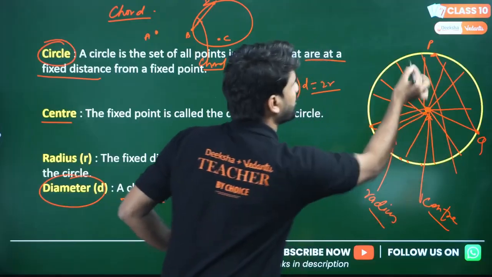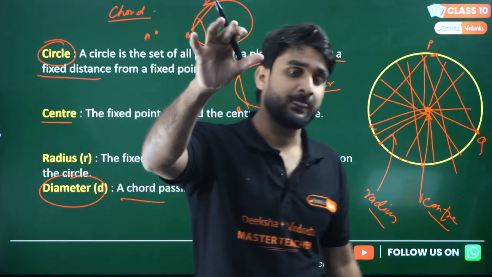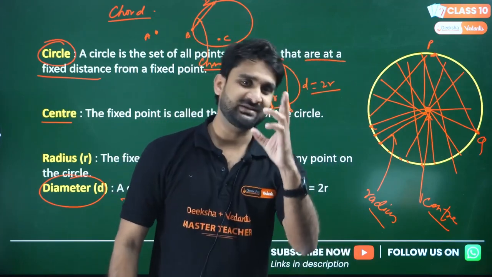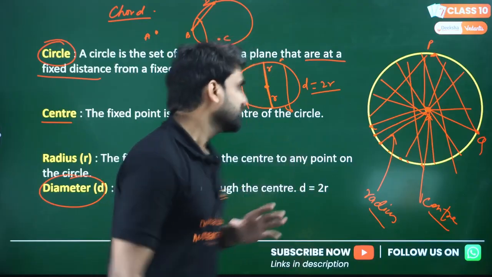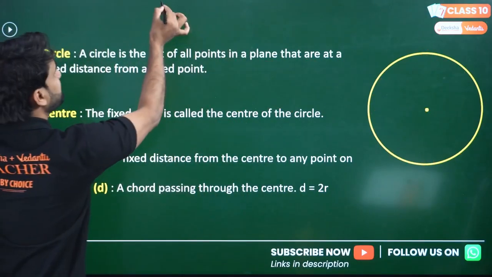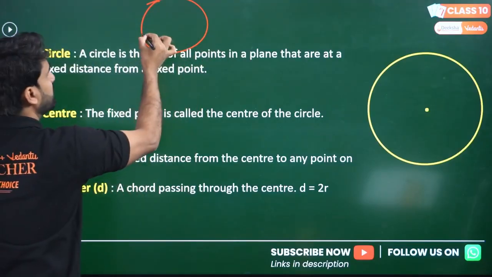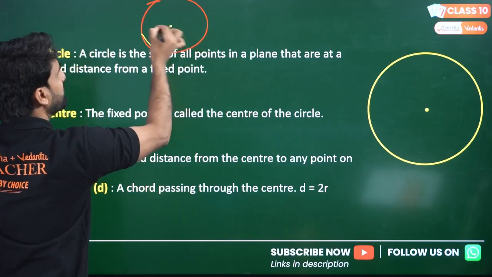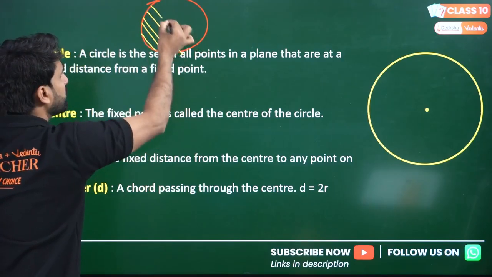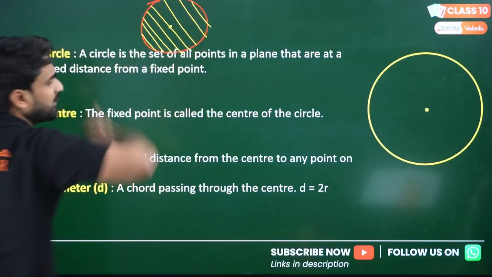There can be so many chords. So what is the definition? The general definition of a chord: the line joining 2 points on the circle is called a chord. Let me give you one more very important piece of information, guys. Let's say this is a circle and I'm drawing so many chords here. One chord through the center, 2nd chord, 3rd chord, 4th chord.